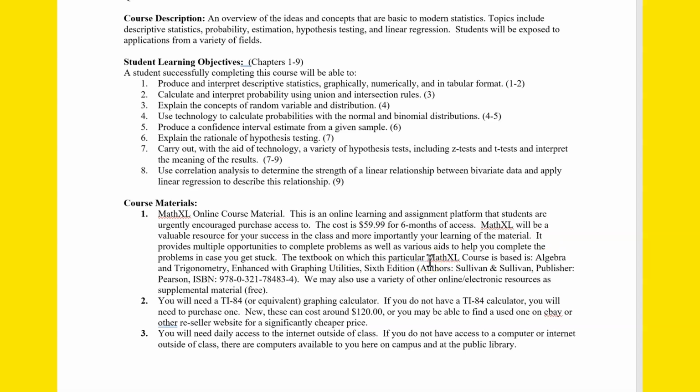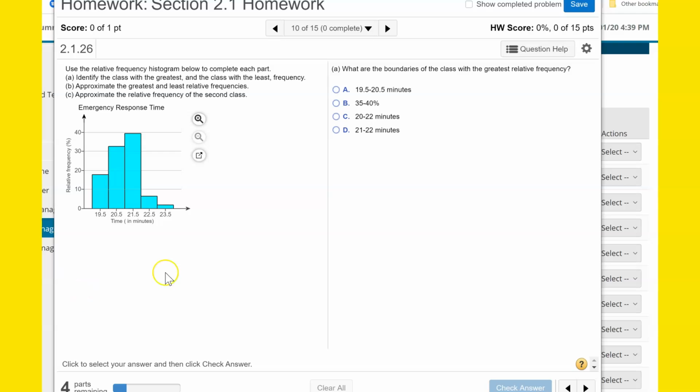When you do Math Excel, you get an unlimited amount of opportunities to submit the answers to the problem. So if you miss the problem 10 times but get it right the 11th time, you still get the credit for the problem. The main thing is that you learn how to do the work. You learn how to complete these problems and how to understand these concepts. It also provides help right there in the problem. So if you need help on a problem and get stuck on it, you can click on the question help. Let me just show you an example of how that works.